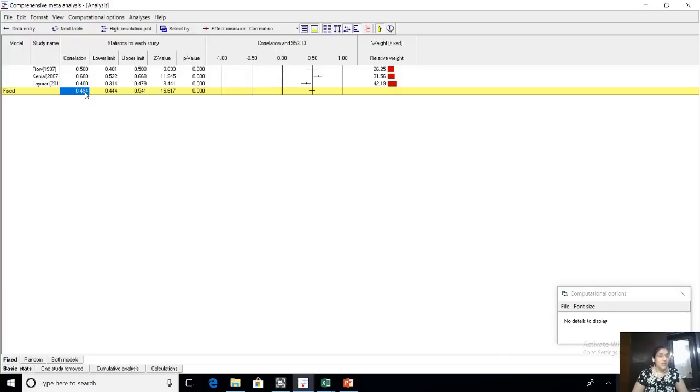I'll give you a simpler example. It's like saying, I went to one doctor, his name was Dr. Rowe. He cured me to 0.5, he said 0.5 I get cured. Second time my throat was bad, I went to Dr. Kenjal. He said, I treated you to 0.6, good treatment. I went to a doctor called Lehman next time. He treated me to 0.4. Now, taking all these three doctors together, what was the percentage of my throat getting treated well? It was 0.494. That is what a consolidated effect size is.